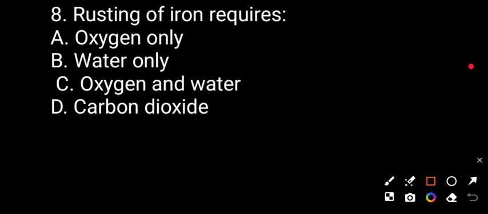Question number 8. Rusting of iron requires oxygen only, water only, oxygen and water, carbon dioxide. Correct answer will be oxygen and water. So option C is correct.